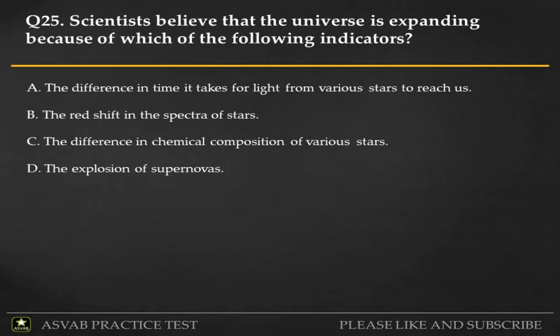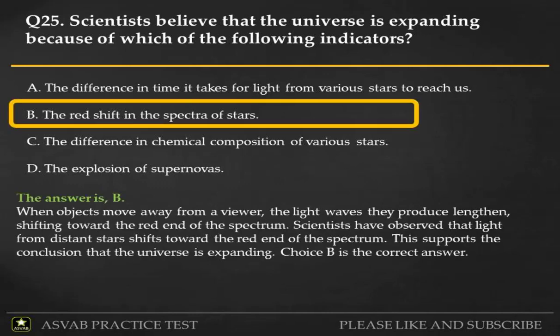The answer is B. When objects move away from a viewer, the light waves they produce lengthen, shifting toward the red end of the spectrum. Scientists have observed that light from distant stars shifts toward the red end of the spectrum. This supports the conclusion that the universe is expanding. Choice B is the correct answer.